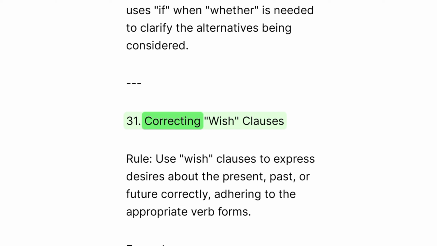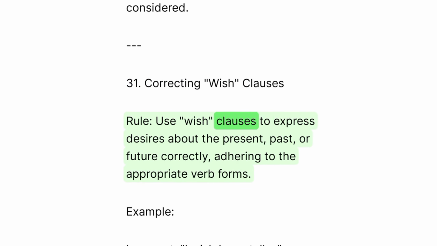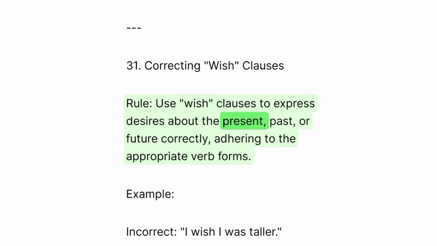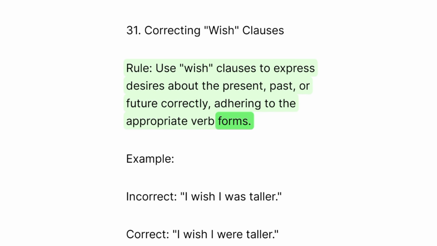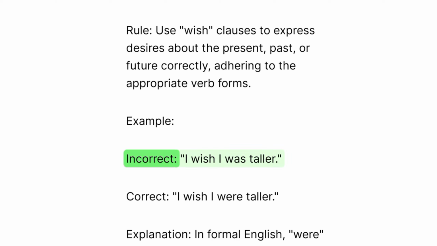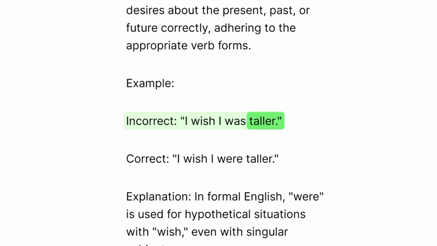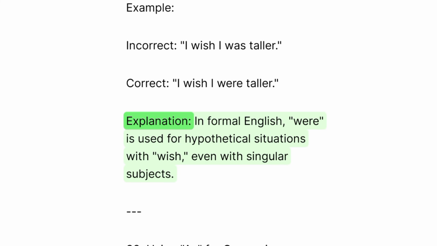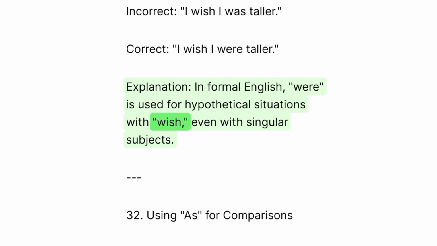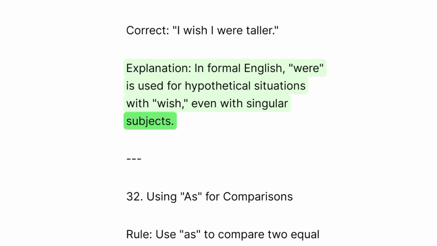31. Correcting wish clauses. Rule: use wish clauses to express desires about the present, past, or future correctly, adhering to the appropriate verb forms. Example: incorrect. I wish I was taller. Correct. I wish I were taller. Explanation: in formal English, were is used for hypothetical situations with wish, even with singular subjects.